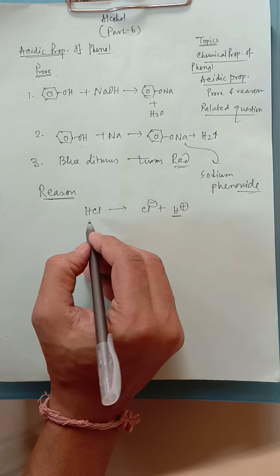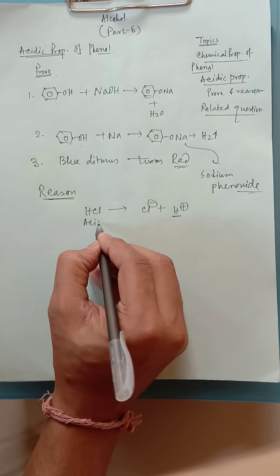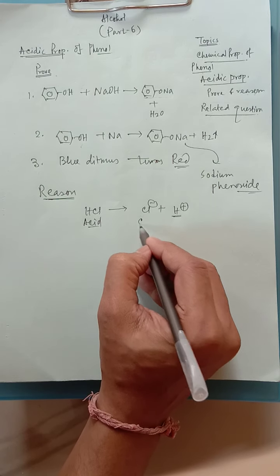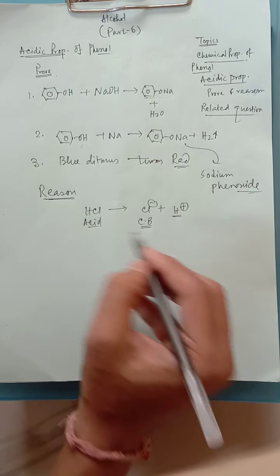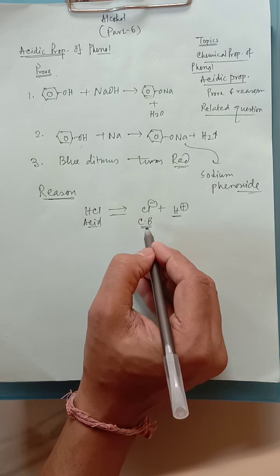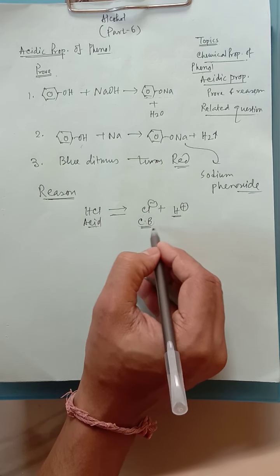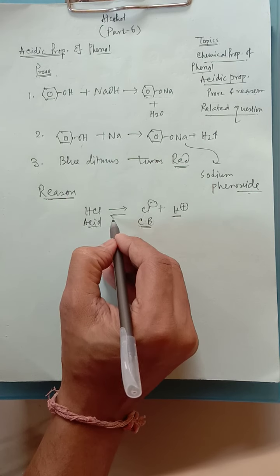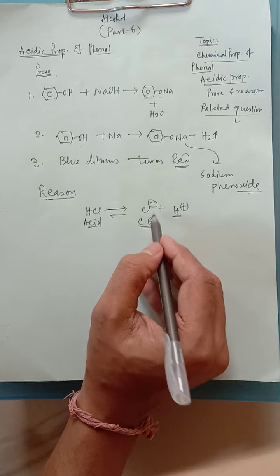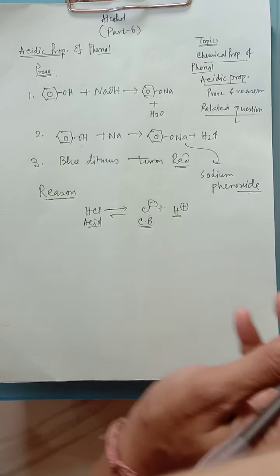After liberating the H plus ion, the remaining part is called the conjugate base. Acidic strength depends on the stability of the conjugate base. Whenever it is stable, the reaction goes forward. HCl is a strong acid because its conjugate base is stable. That's why it is acidic in nature.